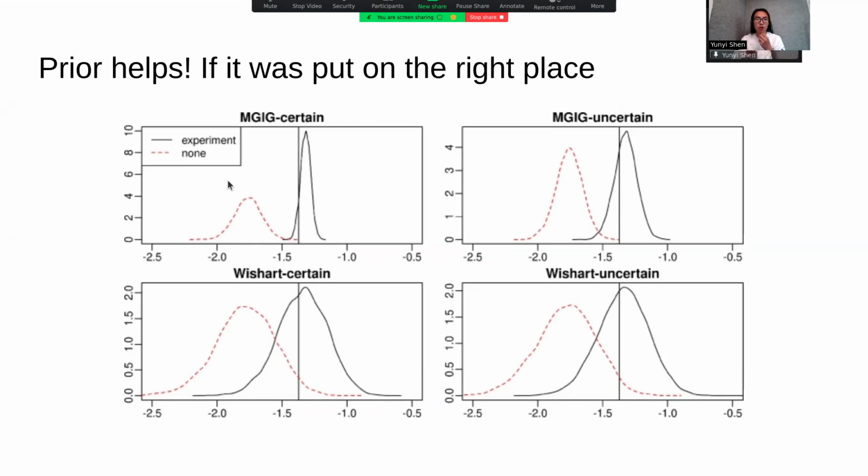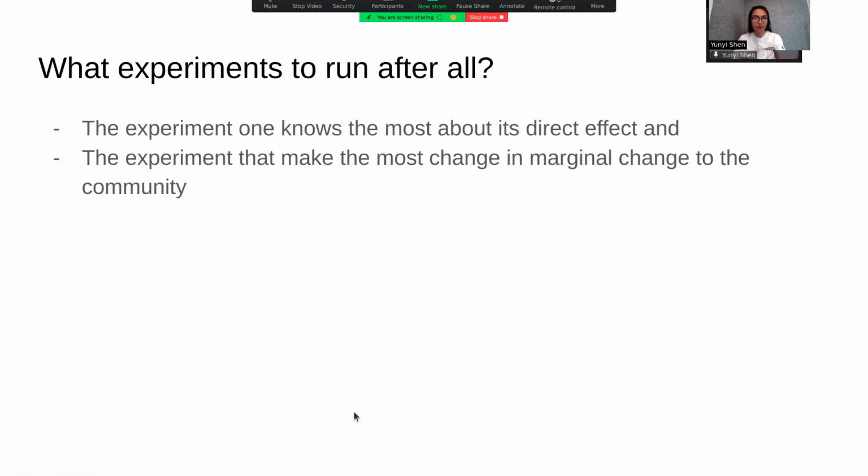For instance, in the first row, if you put the prior in the right place, you can see the posterior with and without experiment can make a very big difference. But if you put it in somewhat wrong places, the experiment won't really reduce your uncertainty.